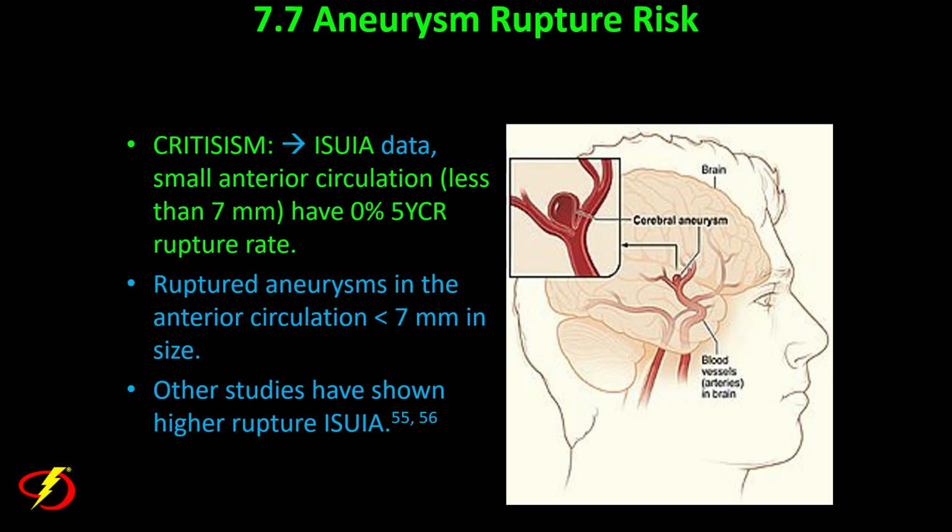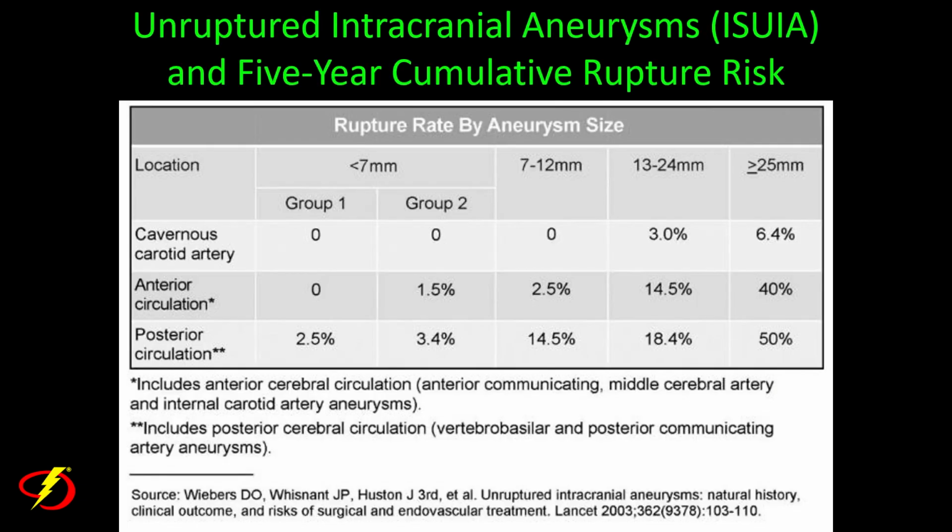For example, according to this study, small anterior circulation aneurysms less than 7 millimeters in size have a 0% 5-year cumulative risk of rupture. However, anyone in this field encounters ruptured aneurysms smaller than 7 millimeters in size. Other studies have shown higher rupture rates than the International Study of Unruptured Intracranial Aneurysms.